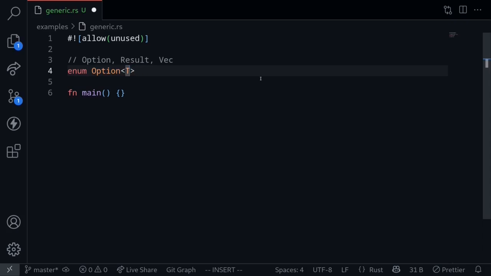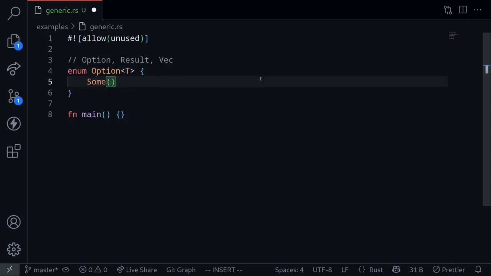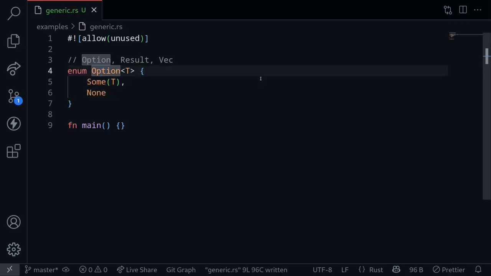This is a type placeholder. We'll call this T. An option can take on 2 possible values: Some with a value of the type T inside, or None. So this is how an option is defined. It is a generic type with the type placeholder T.